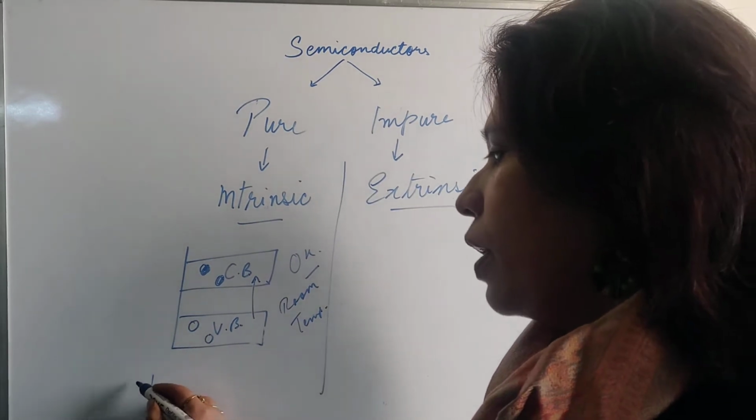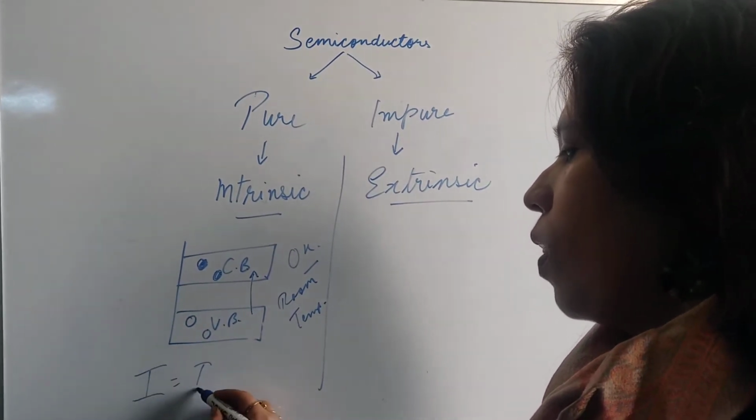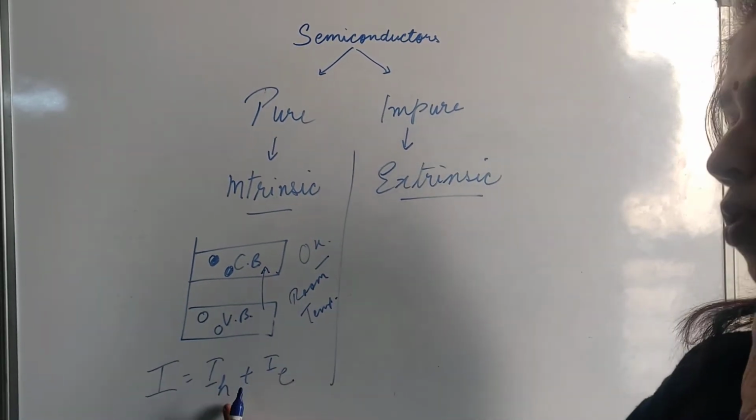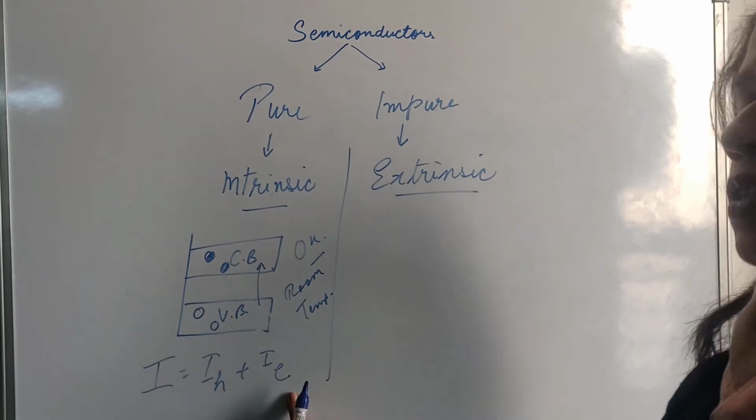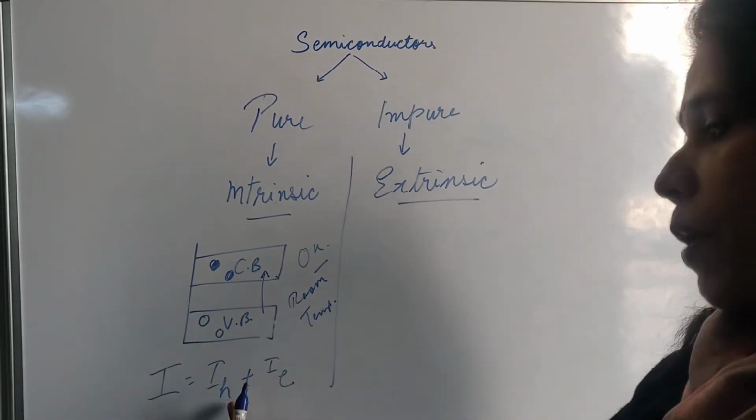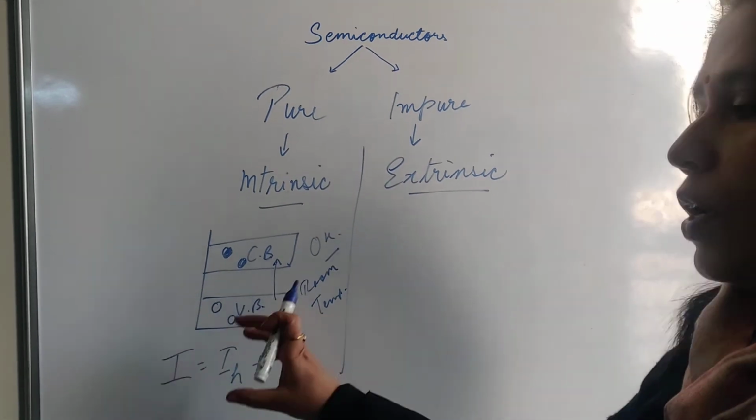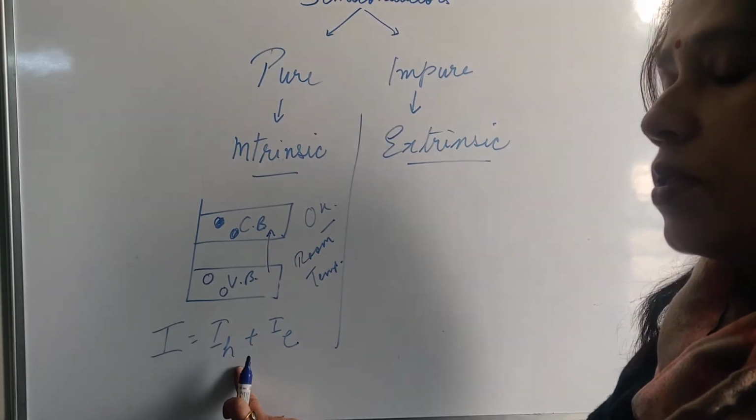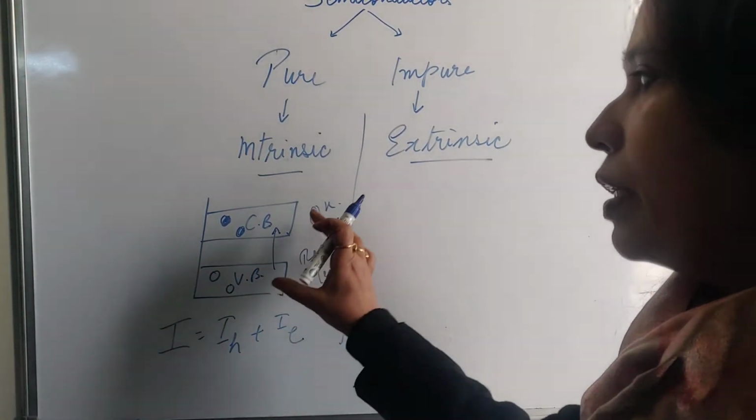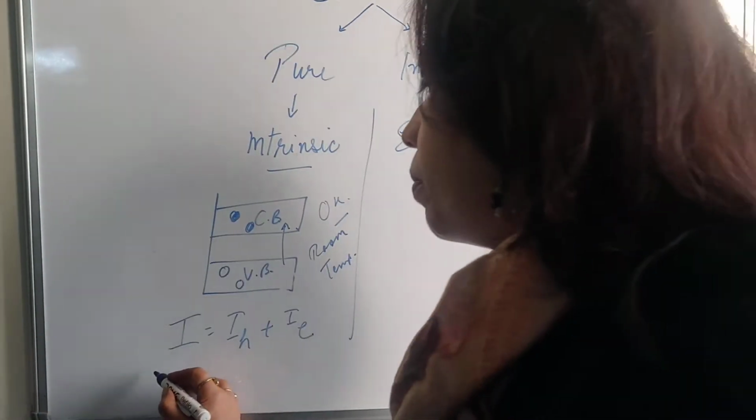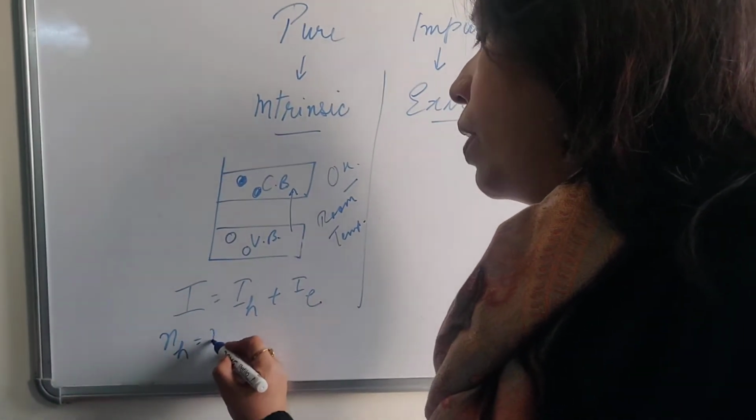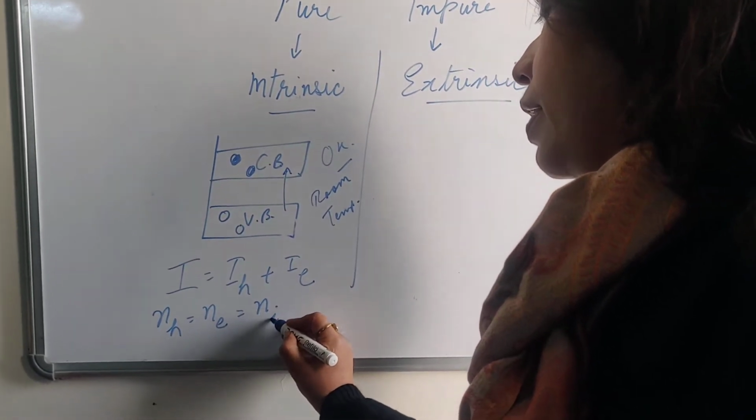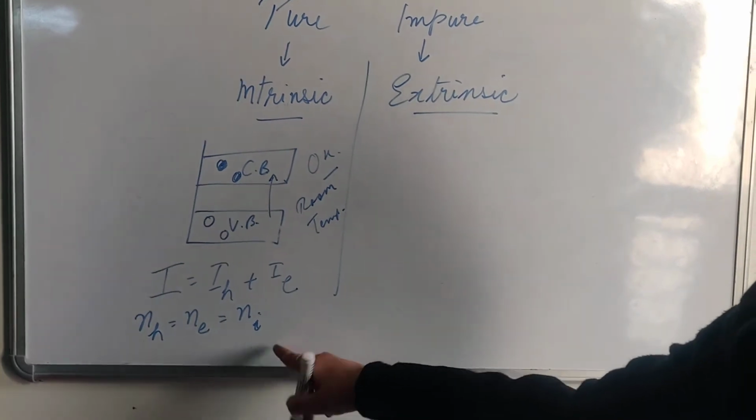Now the current is due to holes as well as electrons. That means holes are also charge carriers, and electrons are also charge carriers, because the holes invite the free electrons to occupy them. That is why we say that holes are also charge carriers. And in an intrinsic semiconductor, the number of holes is equal to the number of free electrons, which we call Ni, the number of intrinsic particles.